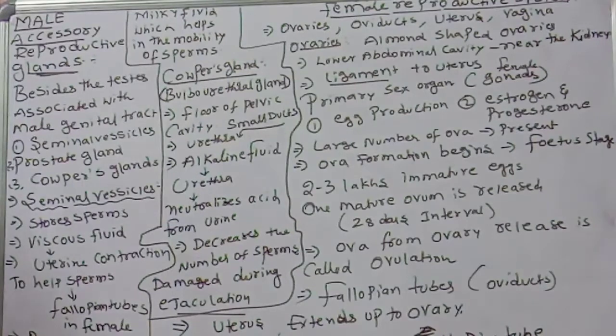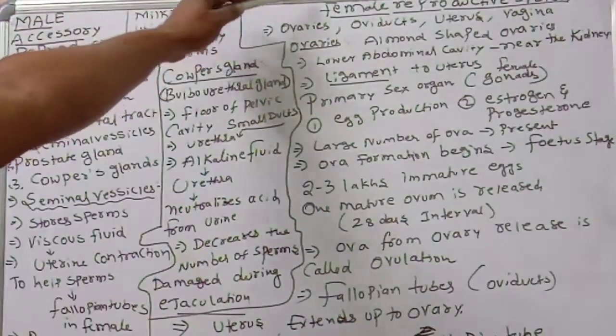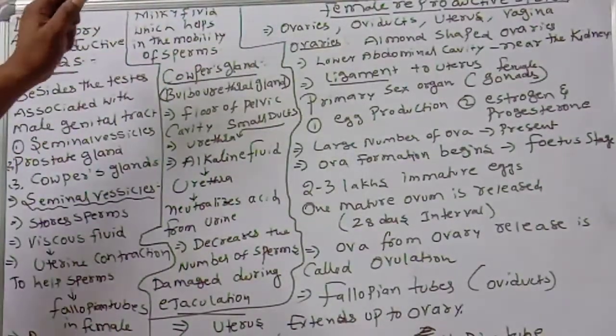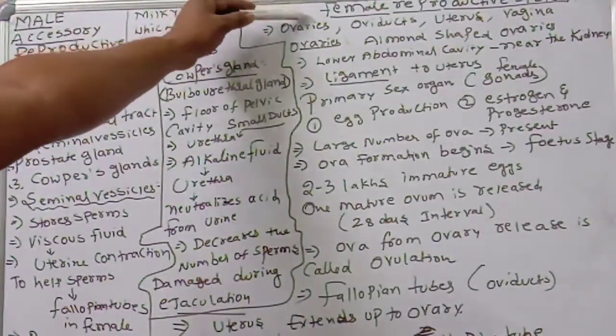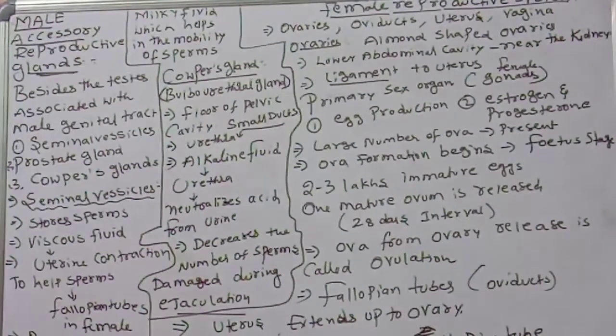Now we are going to discuss the female reproductive system. The female reproductive system is more complex as compared to the males.